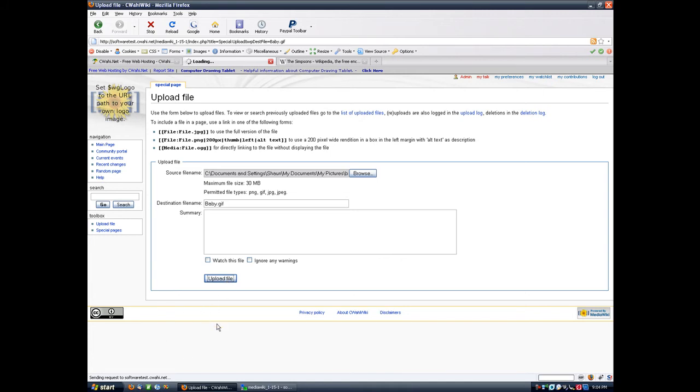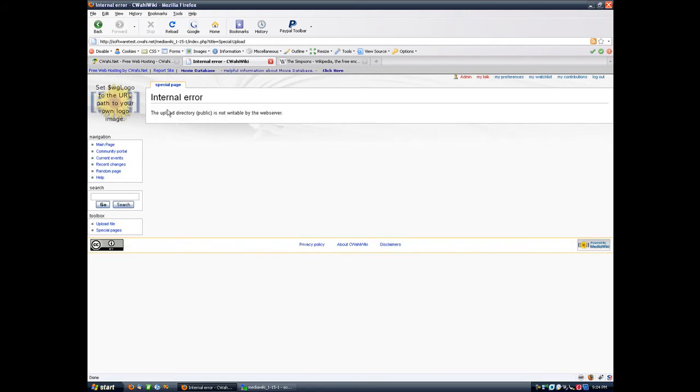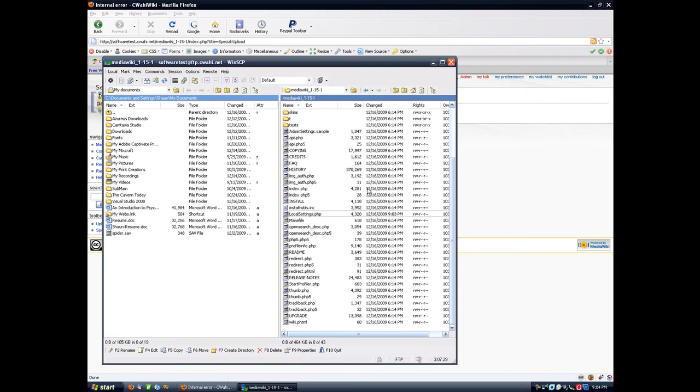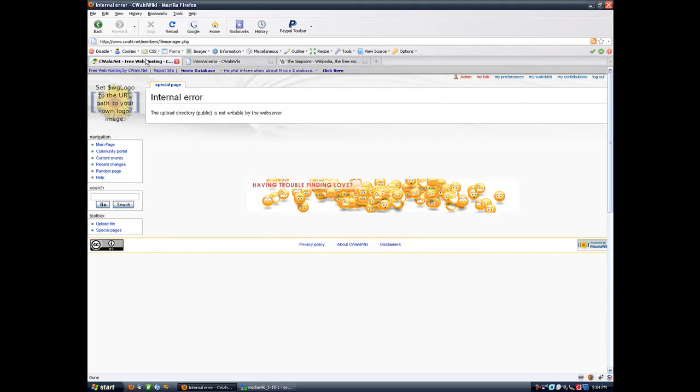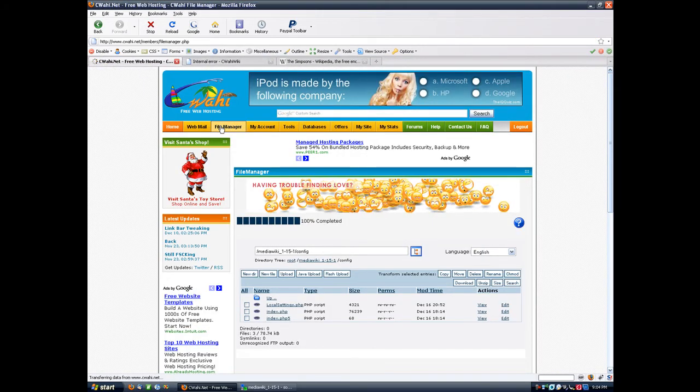Sending request. Come on. We get an error saying the upload directory is not writable, which is true because our permissions are not correct. So because I don't know how other FTP programs do permissions, I'm going to do these through the file manager.